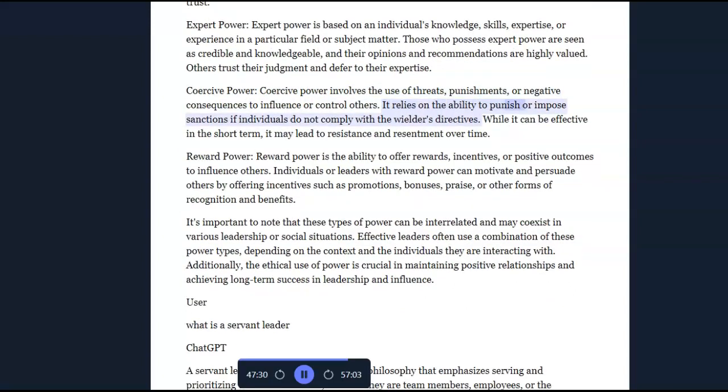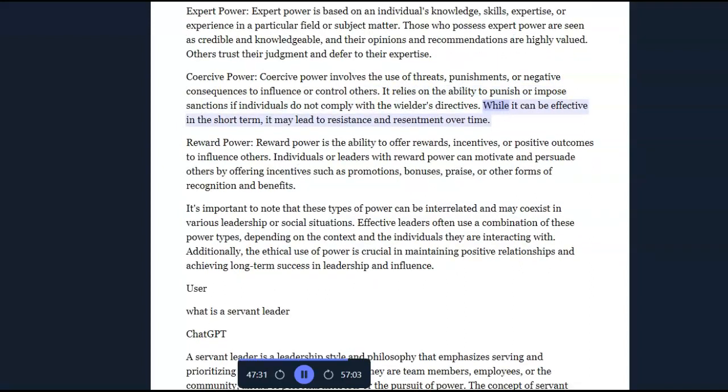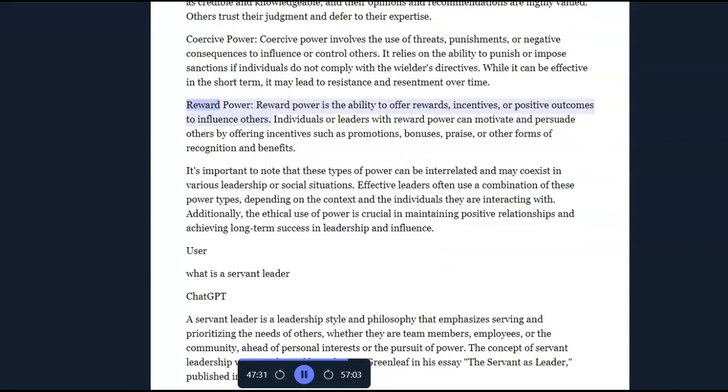It relies on the ability to punish or impose sanctions if individuals do not comply with the wielder's directives. While it can be effective in the short term, it may lead to resistance and resentment over time. Reward power. Reward power is the ability to offer rewards, incentives, or positive outcomes to influence others.